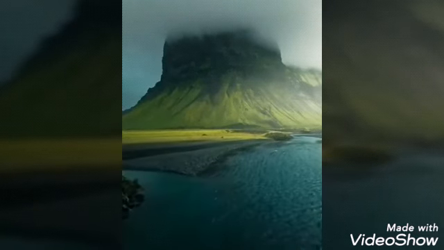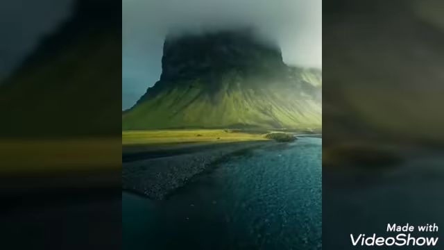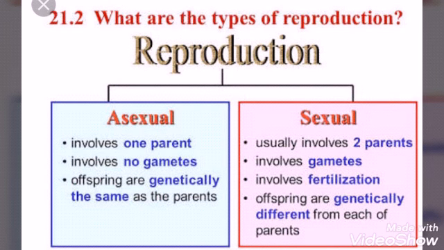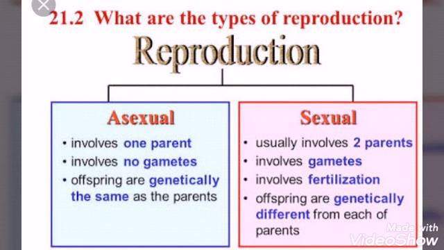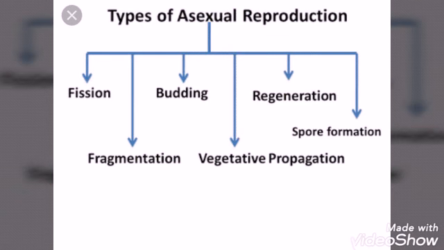This may be by one parent or with the help of two parents. It is of two types, asexual reproduction and sexual reproduction. Asexual reproduction involves one parent, no gametes, and genetically similar offspring are produced, while sexual reproduction usually involves two parents, involves gametes, fertilization, and variations are there.